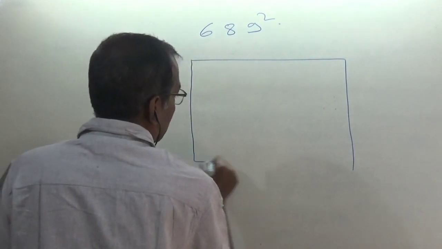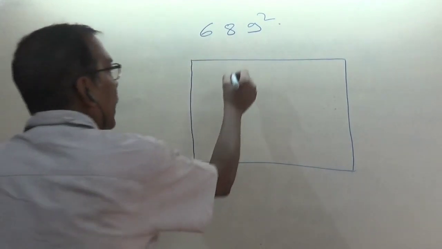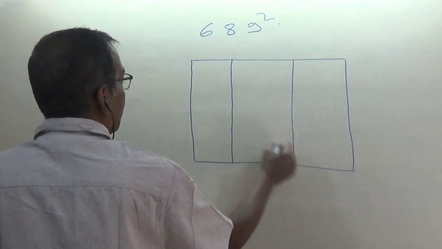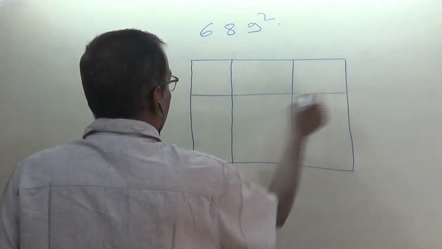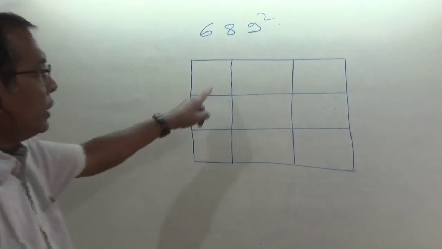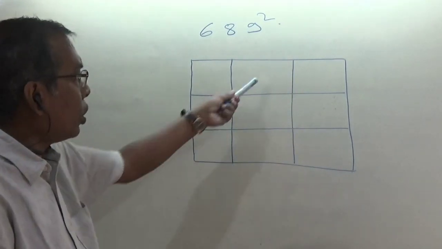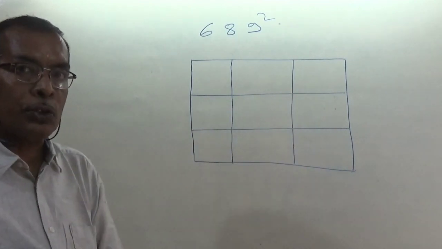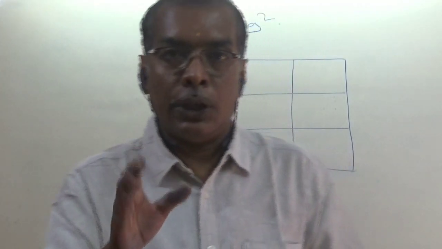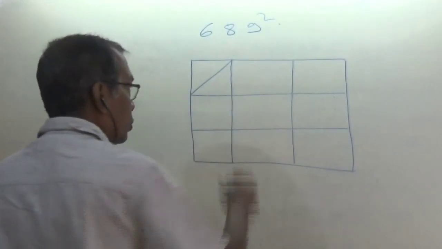A square. Because it is 3 digits, divide this into 3 parts. If it is 4 digits, you have to divide it into 4 parts. Here it is 3 digits, so I have divided this into 3 parts. All these things should be squares. Because I have done freehand sketching, it does not look like a square. You have to draw using a pencil and scale. I will explain why it is required to draw exact squares.